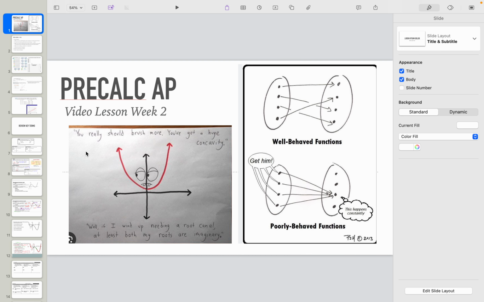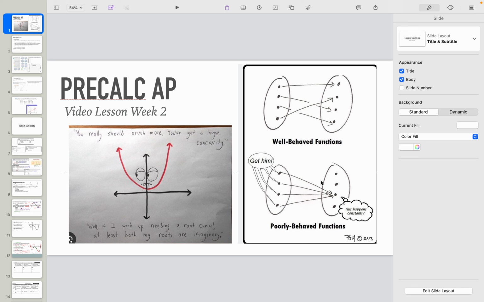So let's see, you really should brush more. You've got a huge concavity, right? So hopefully you remember seeing the word concavity this week. We're going to spend some time reviewing key terms from this week. Well, if I wind up needing a root canal, at least both my roots are imaginary, right? It's not touching the graph.